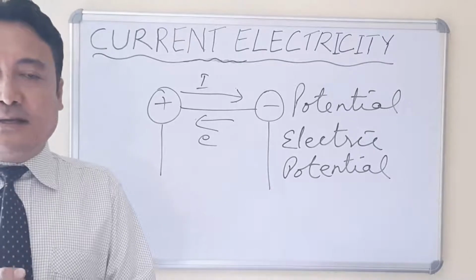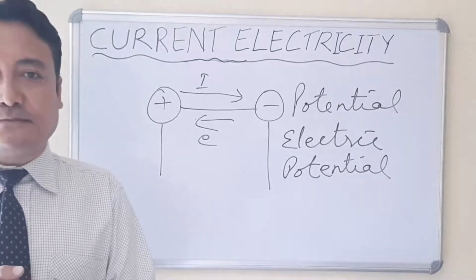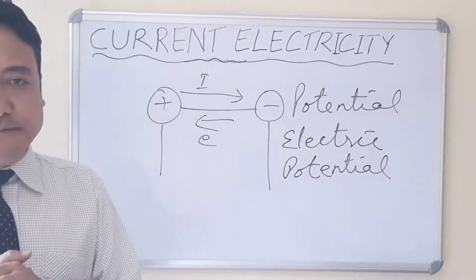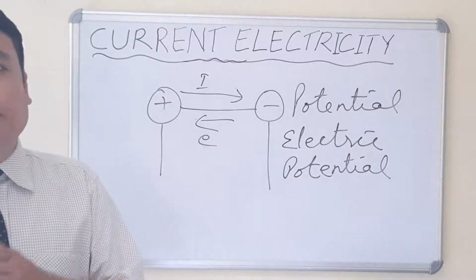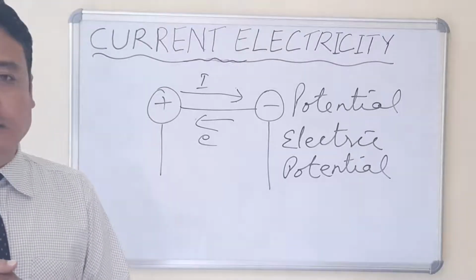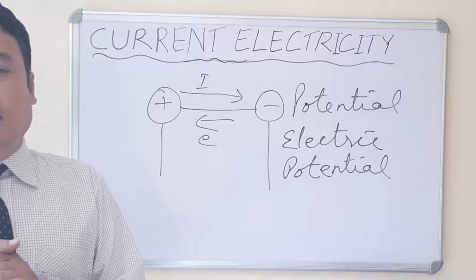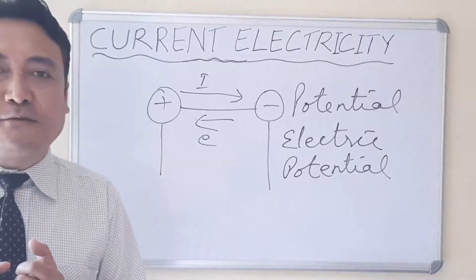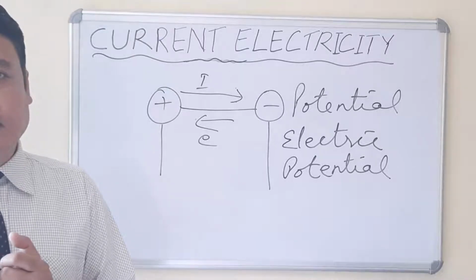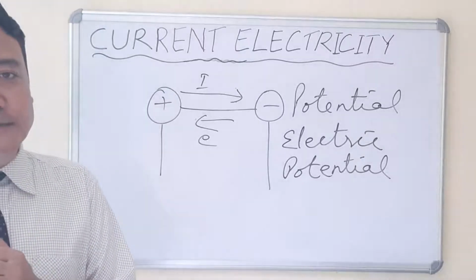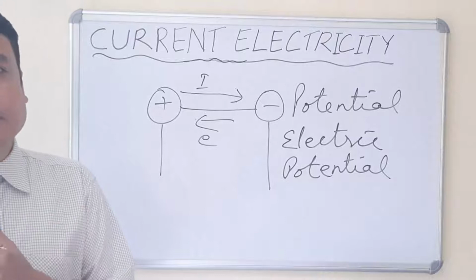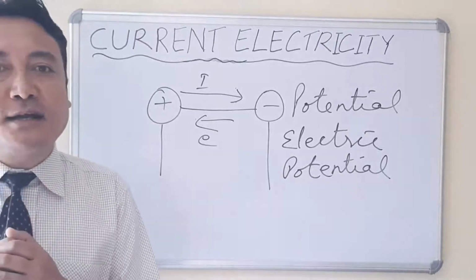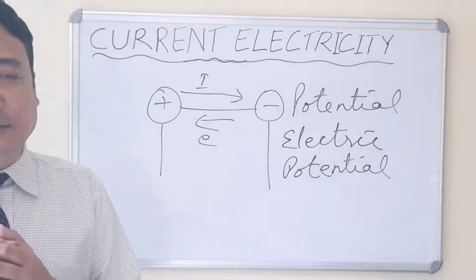Next one, let us consider two vessels filled with water, and always the water flows from the high level towards the lower level. Now, if the two vessels are kept separately, the flow of water cannot take place. If you want water to flow between the two vessels, they should be connected with each other.